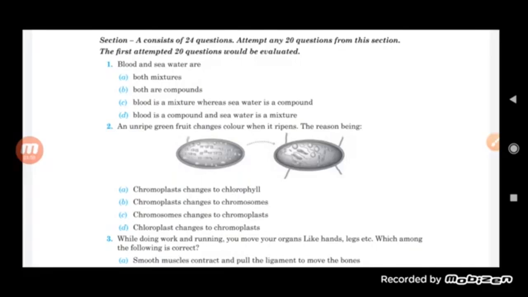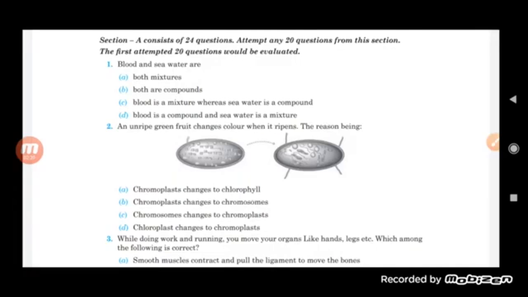Now you see here students, it was an unripe green fruit. And you know that the green color in the plant is because of a pigment that we call chloroplast. Now, when this fruit changes color and becomes a ripened fruit, it is the chloroplast that helps in the change of color from green to the colored fruit.